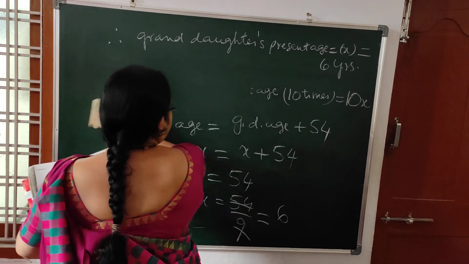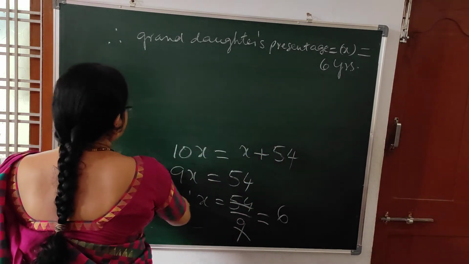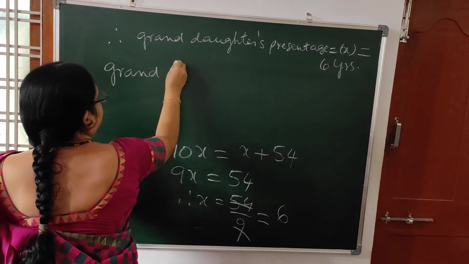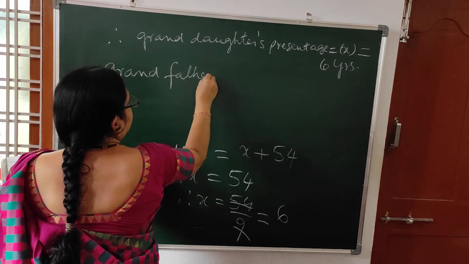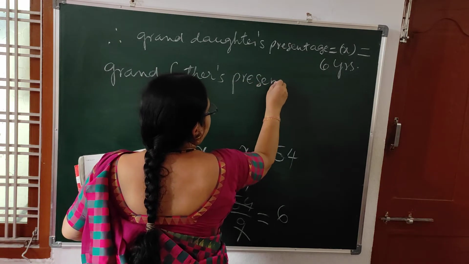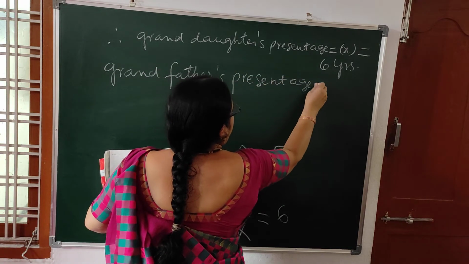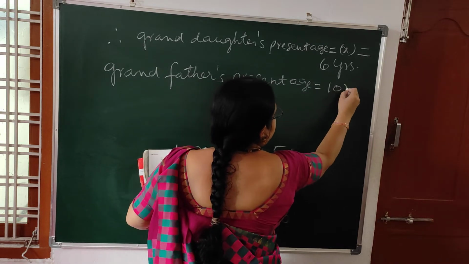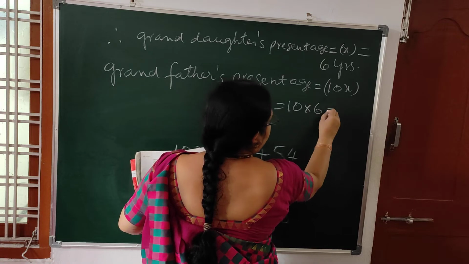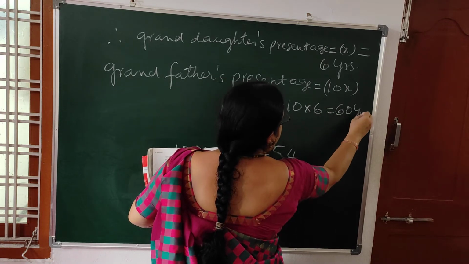You are asked to find grandfather's present age also. Grandfather's present age is equal to what? 10x. That is 10 into 6 is equal to 60 years.